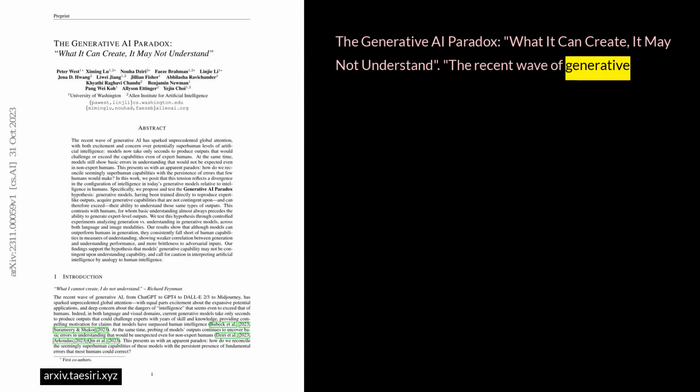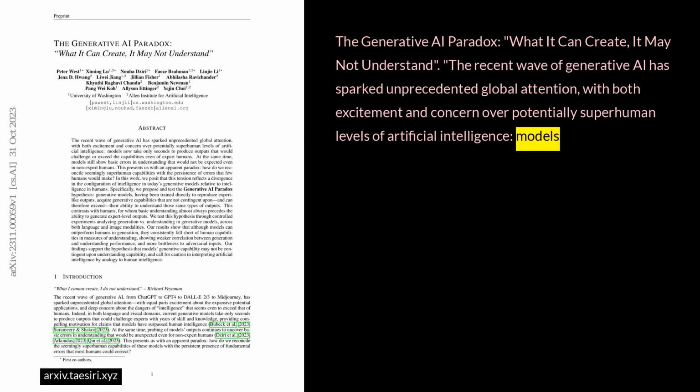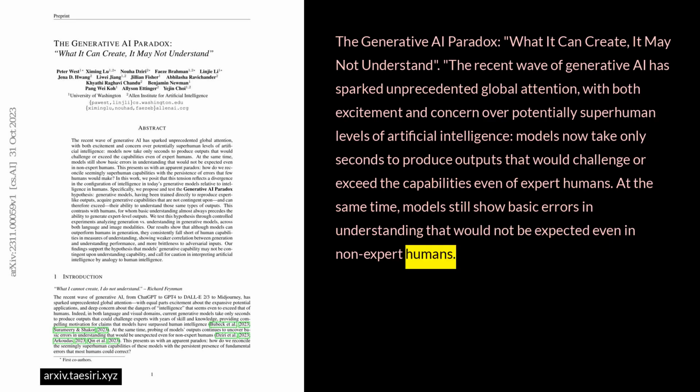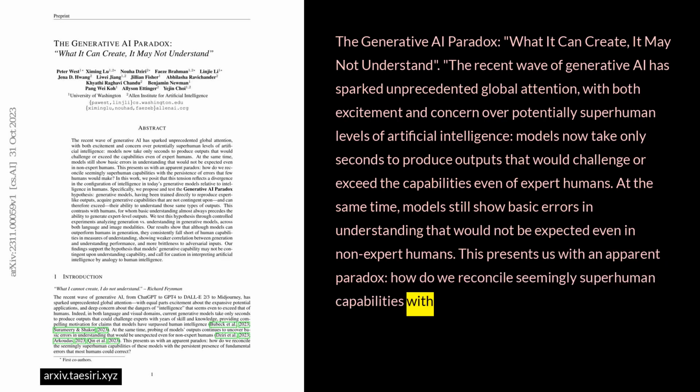The recent wave of generative AI has sparked unprecedented global attention, with both excitement and concern over potentially superhuman levels of artificial intelligence. Models now take only seconds to produce outputs that would challenge or exceed the capabilities even of expert humans. At the same time, models still show basic errors in understanding that would not be expected even in non-expert humans. This presents us with an apparent paradox. How do we reconcile seemingly superhuman capabilities with the persistence of errors that few humans would make?